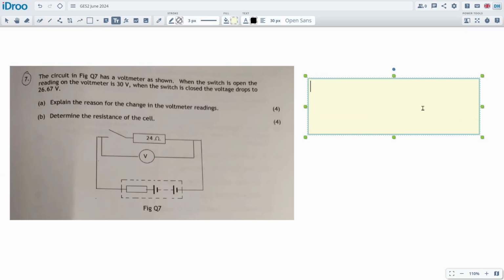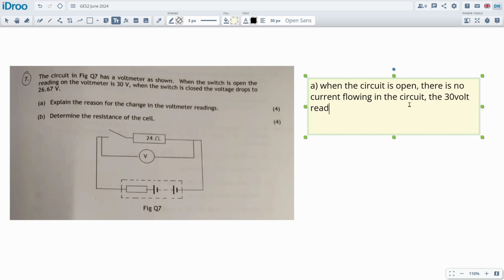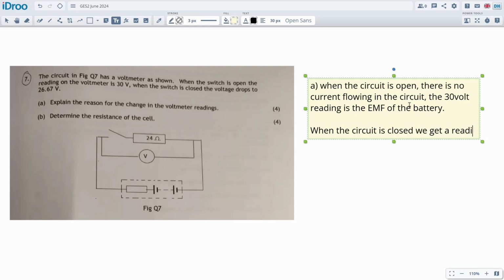Let's quickly write those out, see if we can do it without too many typos. When the circuit is open and there is no current flowing in the circuit, the 30 volt reading is the EMF of the battery, or the cell of the battery. When the circuit is closed, we get a reading of 26.67 volts.